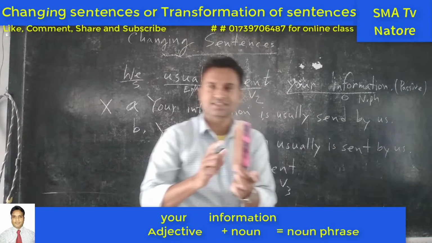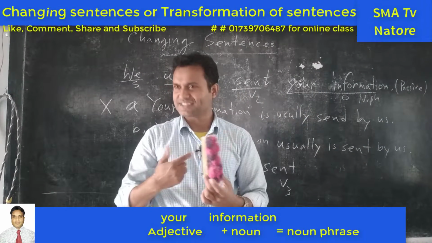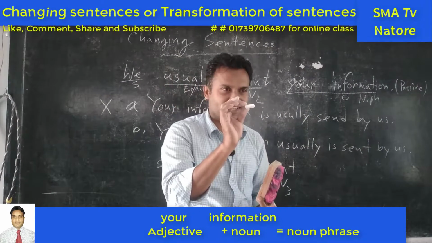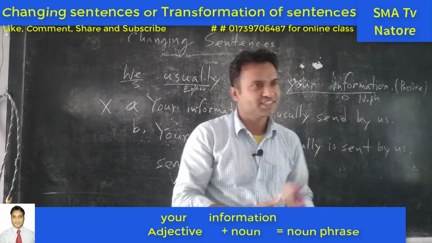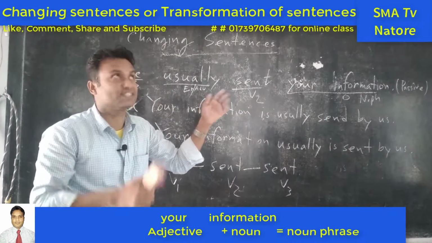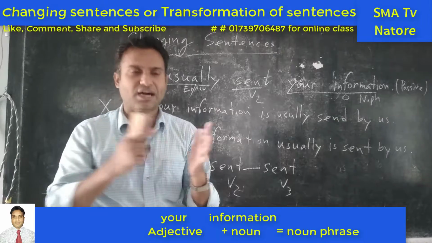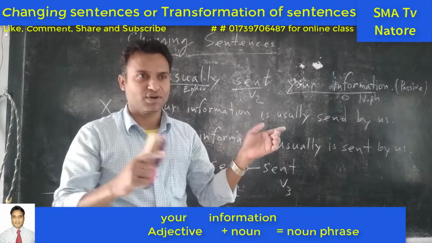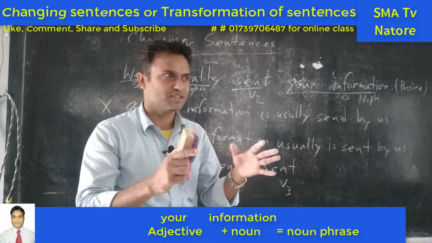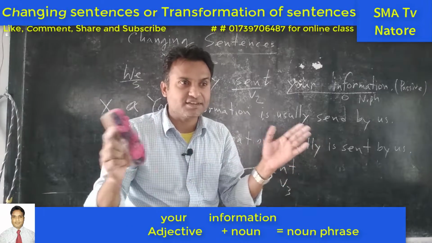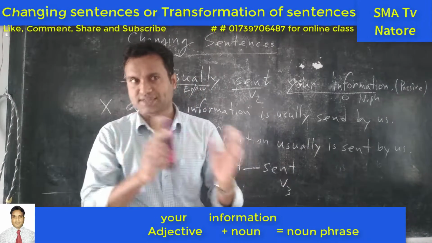For example, this is a duster. This is my duster. This is chalk. This is your chalk. Okay, this is a board. Their board. This is the room. Our room. So our room, our college, our institute. So this is the relation of one word to another word.